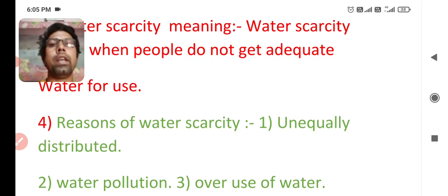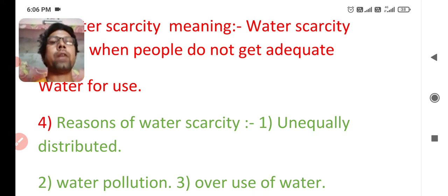And the next one is reasons of water scarcity. Why we are facing this problem of water scarcity? The first one is unequally distributed. Water is unequally distributed. So you can imagine that there is plenty of water in Delhi, but one part of Delhi is facing the water scarcity because the water is unequally distributed among the people.